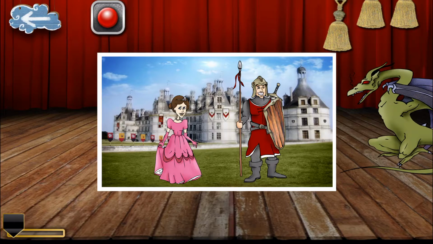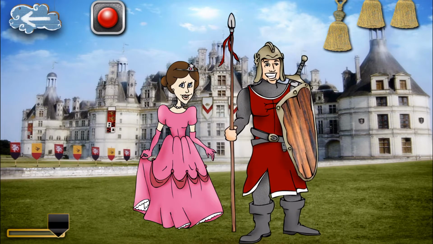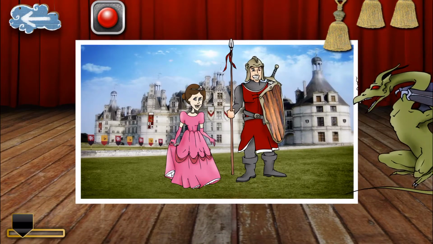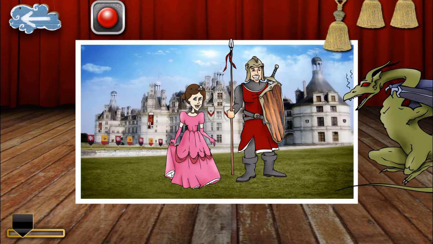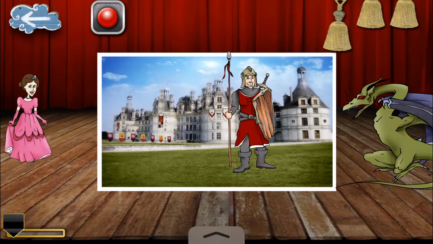for example, let's see. What a wonderful day! Then the dragon can appear later in the scene. Okay, here's another feature. Let's move our characters out of the screen.